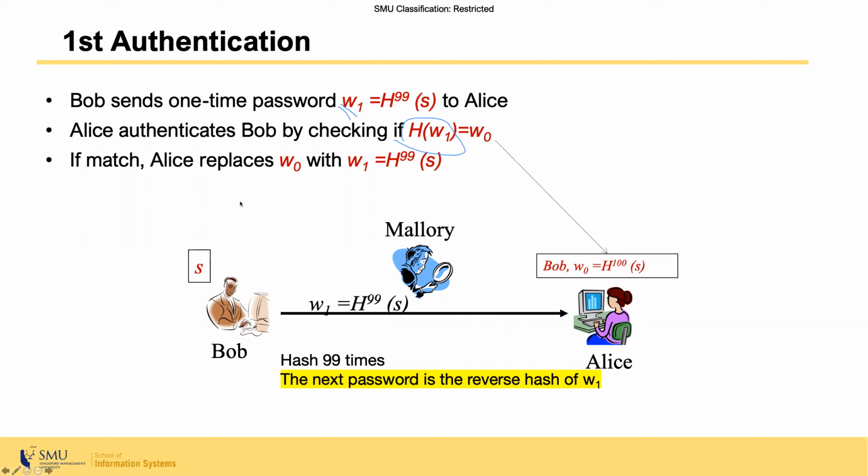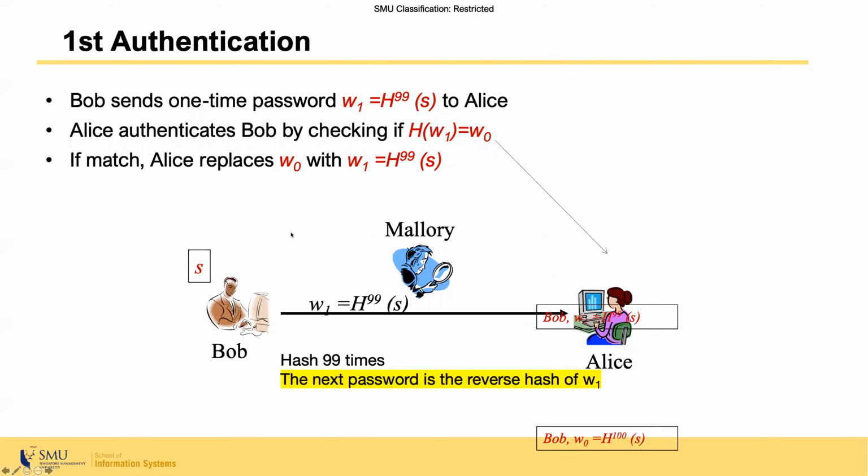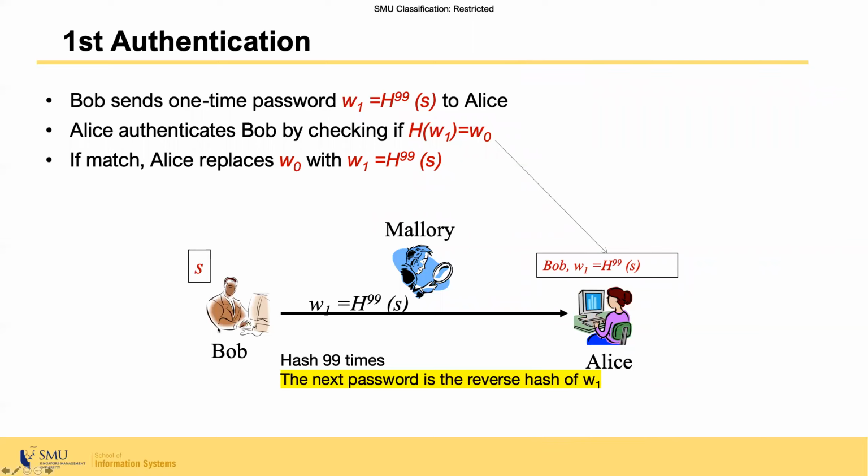If they match, Alice will know that Bob is the legitimate user. She will let Bob authenticate, and after that, she will need to replace the previous W0 value with the new one, W1, which is the hash 99 times of the secret S.